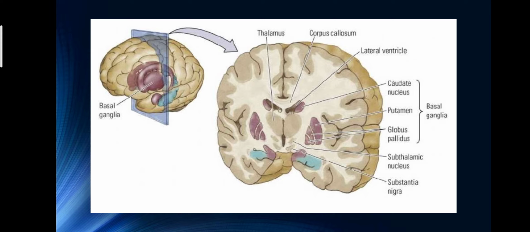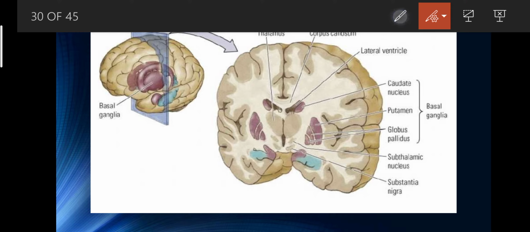This is a transverse section of the brain. Here you can see the thalamus portion. This is the darker region, thalamus indicated, and the upper white region is the corpus callosum, and here is the ventricle, the hollow portion inside the brain that is filled by cerebrospinal fluid. This is the empty space. It looks like a horn when you see it in a 3D image.